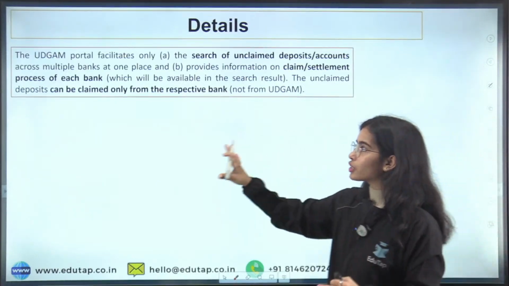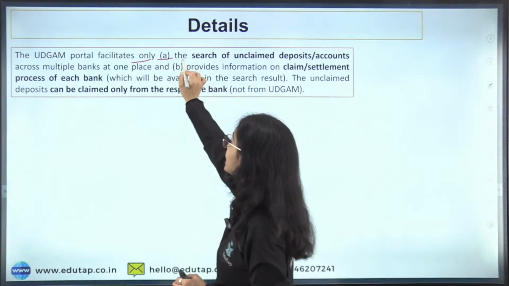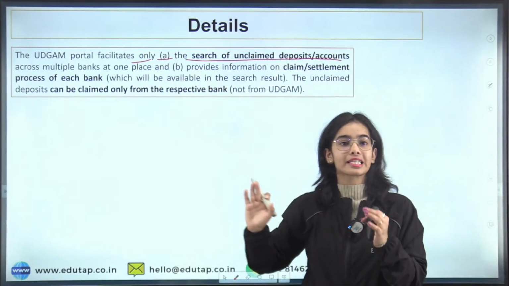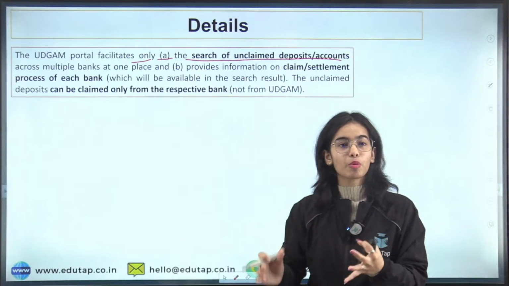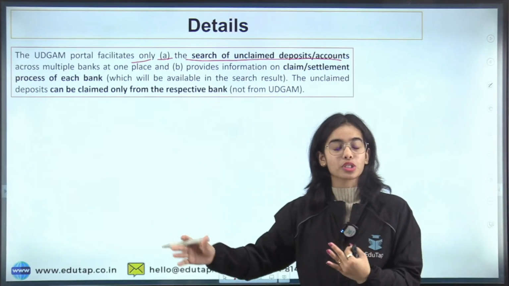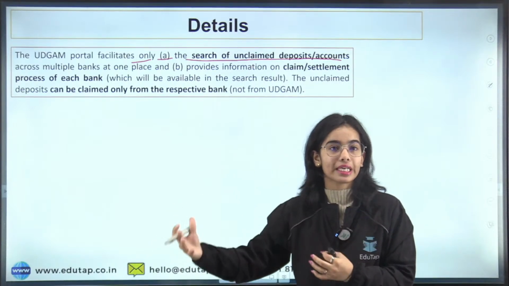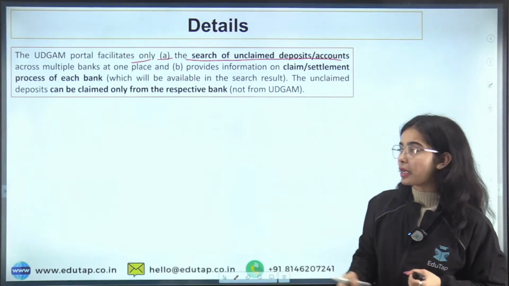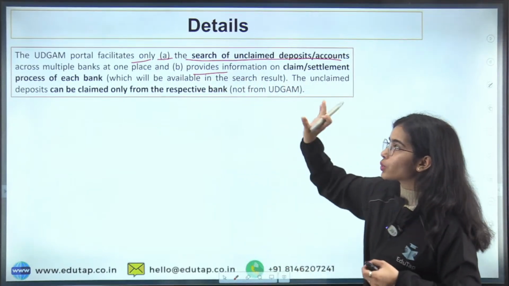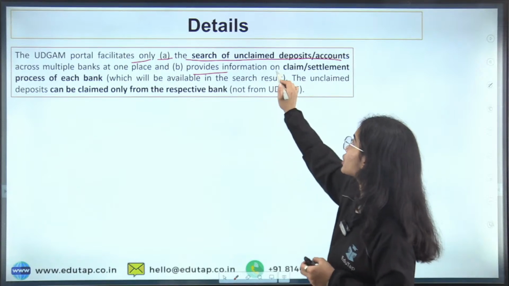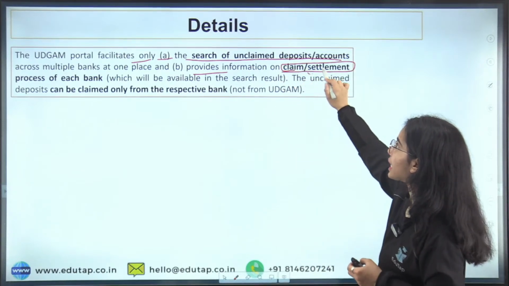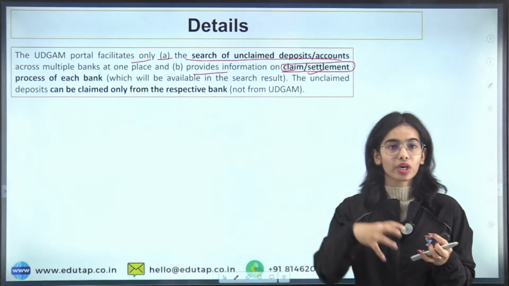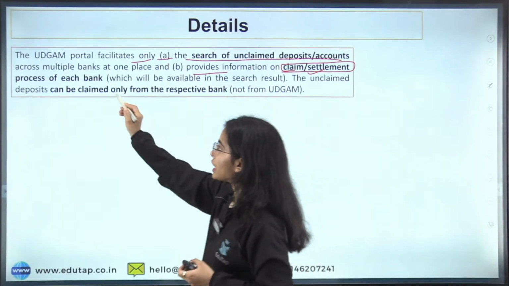So now you have understood that the Udgam portal facilitates the search of unclaimed deposits or accounts across multiple banks at one place. So through the Udgam portal, you can search your unclaimed deposits or the unclaimed deposits of your relatives or your entity through multiple banks at one place. It also provides information on claim or settlement, that is, how you can settle and get your unclaimed deposits through each bank.